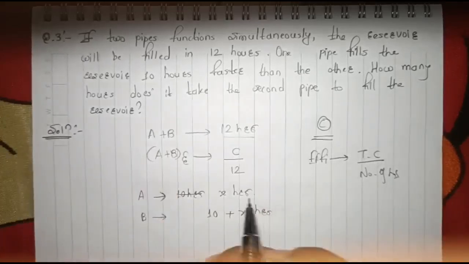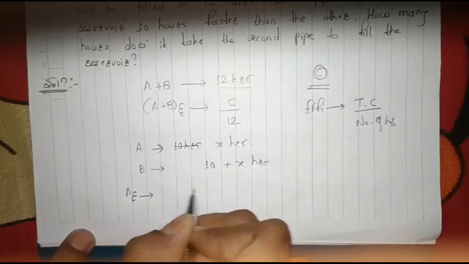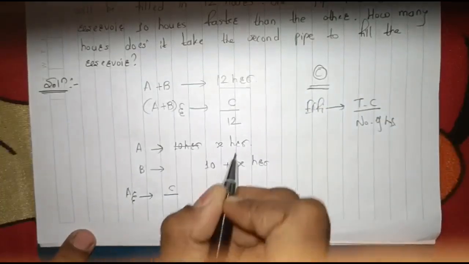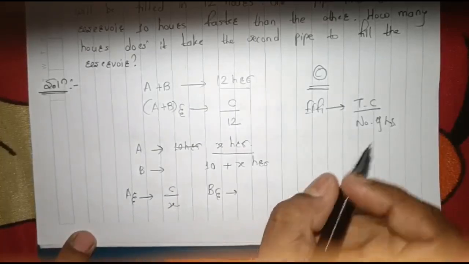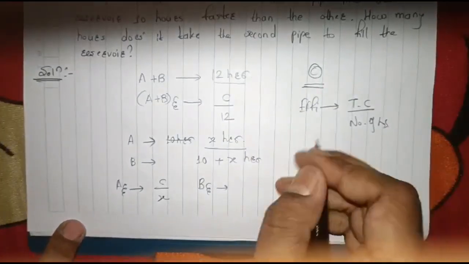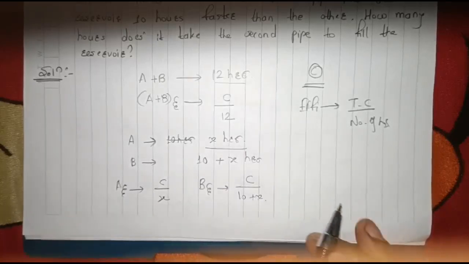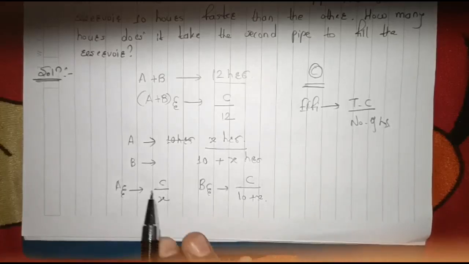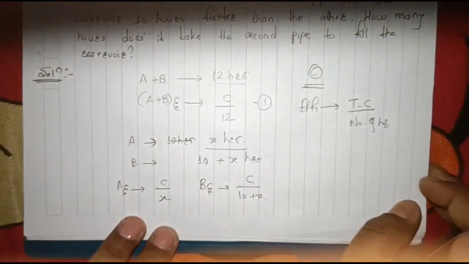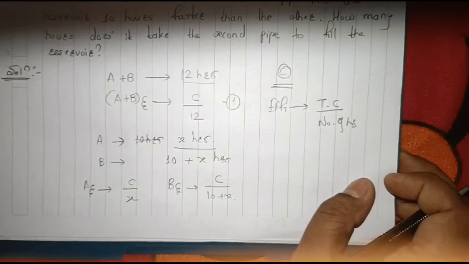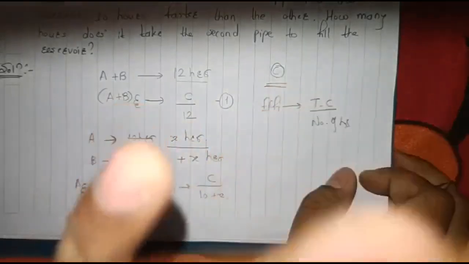Now, what would be the efficiency of A? A's efficiency would be total capacity, that is C, upon the number of hours it is taking, which is X, right? Similarly, B's efficiency would be total capacity, that is C, upon the number of hours, that is 10 plus X, right? Now, you can directly substitute A's efficiency and B's efficiency in this equation. You can substitute efficiencies in any efficiency equation. Other than that, you cannot substitute days or anything like that.